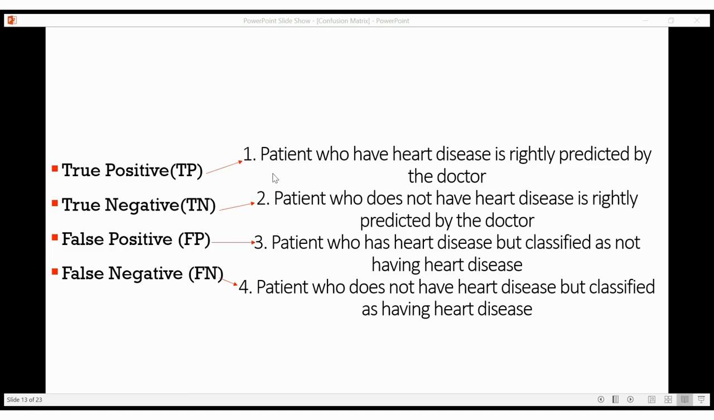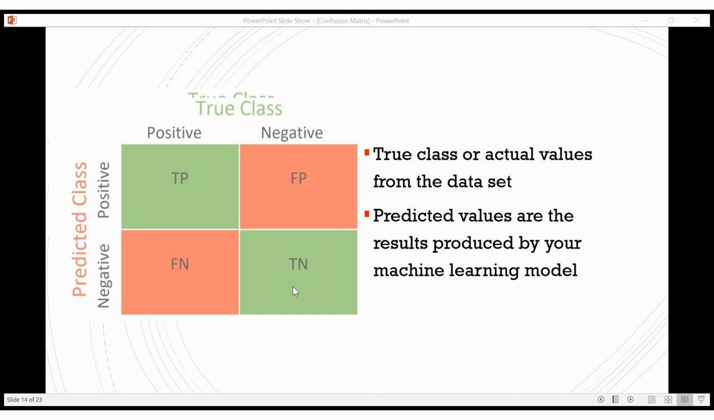I'm going to relate this to true positive, true negative. Here, when the actual value is true and the predicted value is true, it is said to be a true positive, that we have seen. So the patient who has heart disease, which is the actual value, is rightly predicted by the doctor from the model. So both are true, so it is true positive. The same way it continues with the other outcomes. Now let us see the matrix.